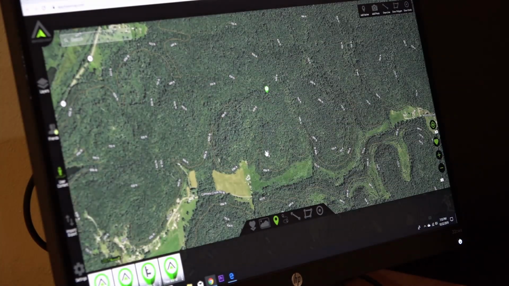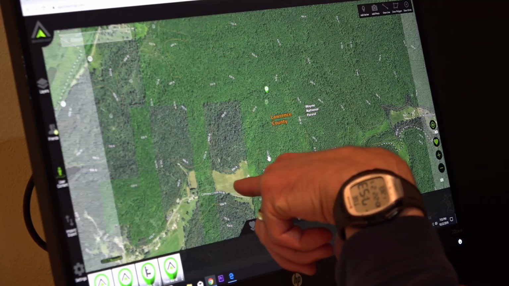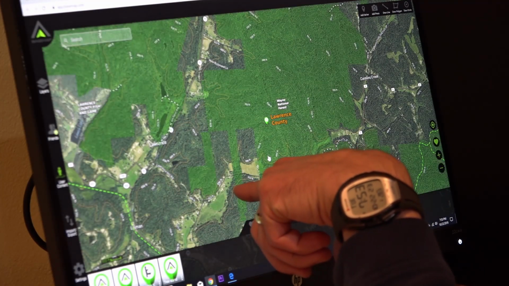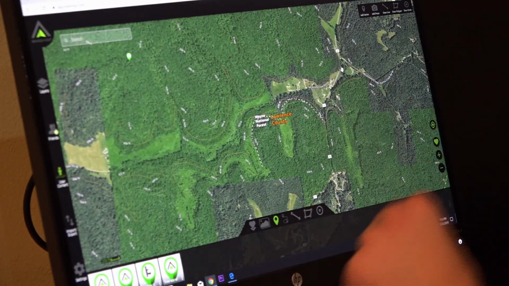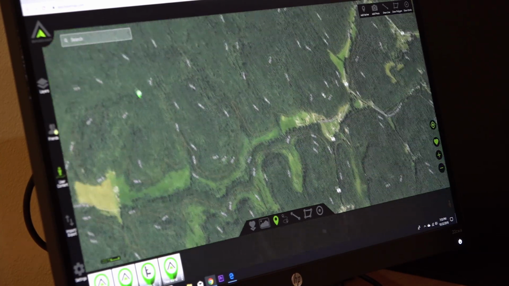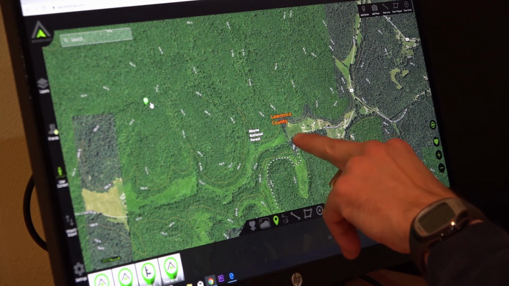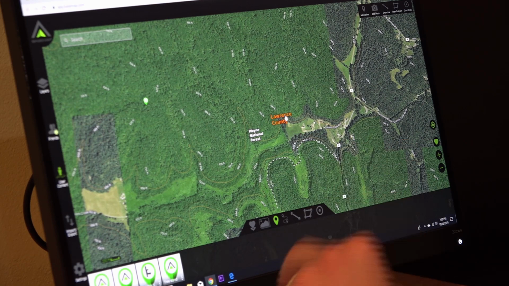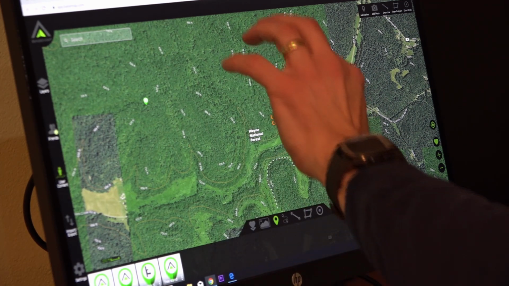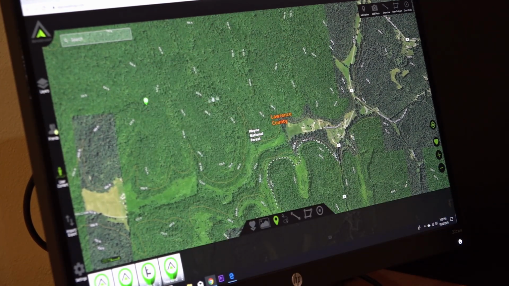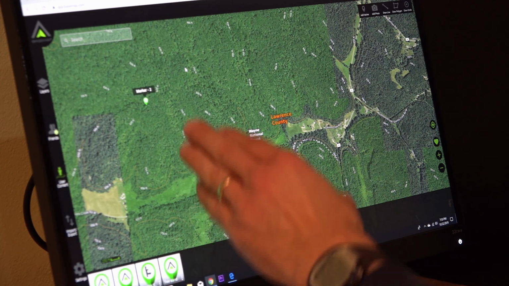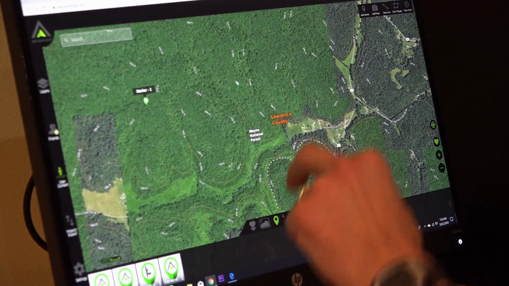Now how am I going to access that? If the deer are here, how can I get to this point? The public land comes down to the road over here. I could probably park here and then hike my way up over and come in for a morning sit. There's also a possibility of deer coming out of these fields here, coming up to the draw. This whole area right in here could be a focal point for possible bedding for a morning spot, coming up on and bedding even on the edge of these draws right here.